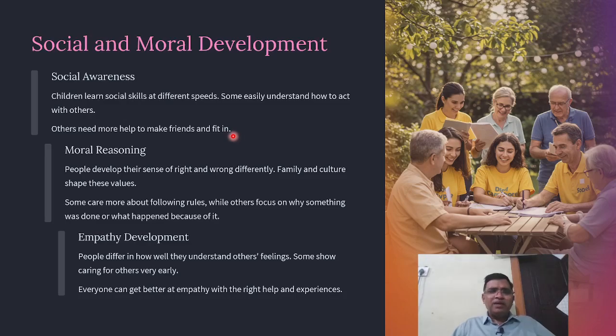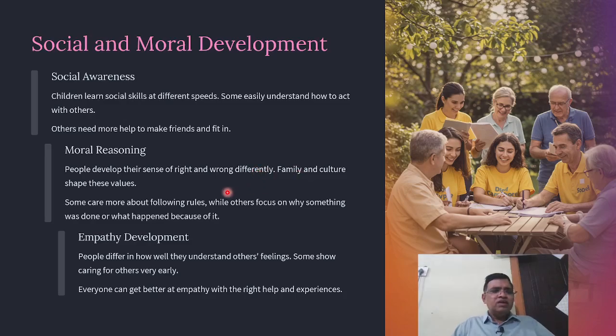Some people automatically attract others and mingle with people, and you need not say anything about how to mingle. Some people you have to tell how to behave, how to mingle, what to do and what not to do. So people are different. Social awareness is also different among individuals. In moral reasoning, people develop their sense of right and wrong differently.